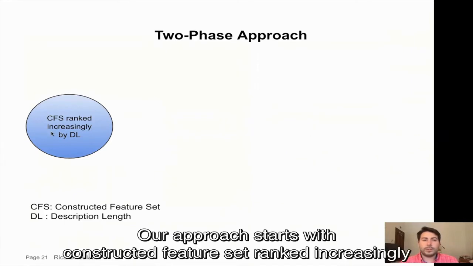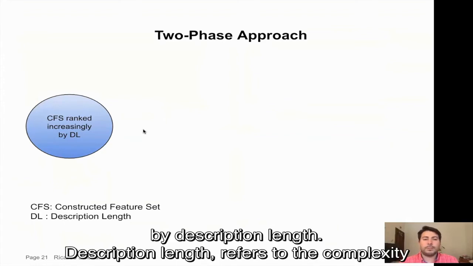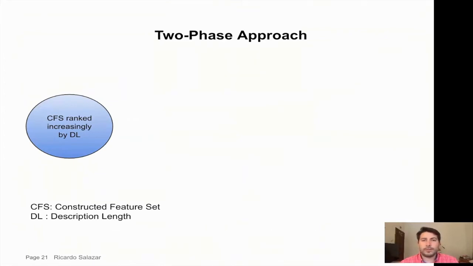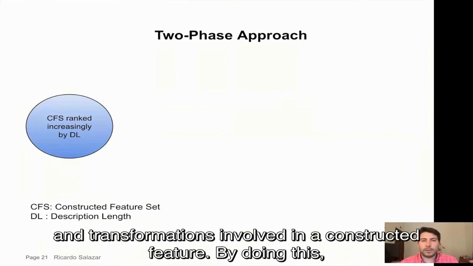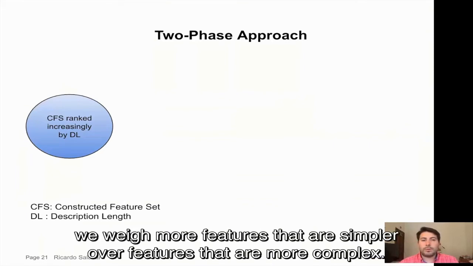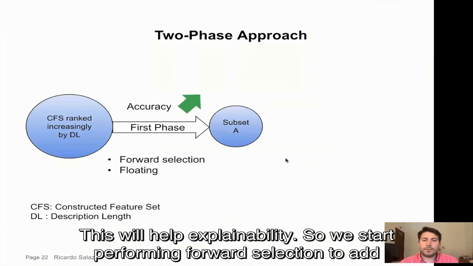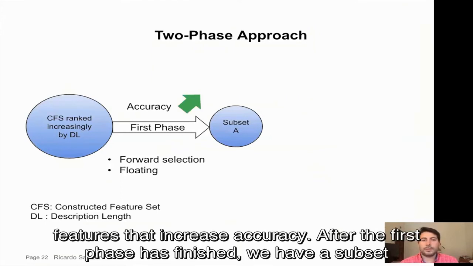So our approach starts with the constructed feature set ranked increasingly by description length. Description length here refers to the complexity of the constructed features. It summarizes the number of raw features and transformations involved in a constructed feature. By doing this, we weigh simpler features more than features that are more complex. This will help explainability. So we start performing forward selection to add features that increase accuracy.